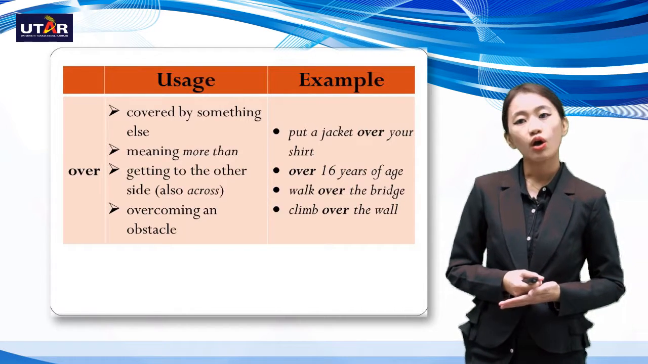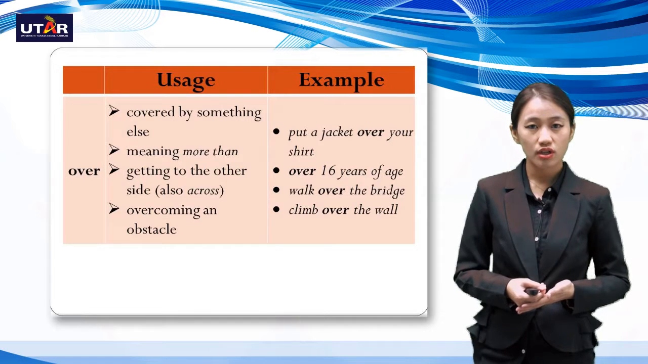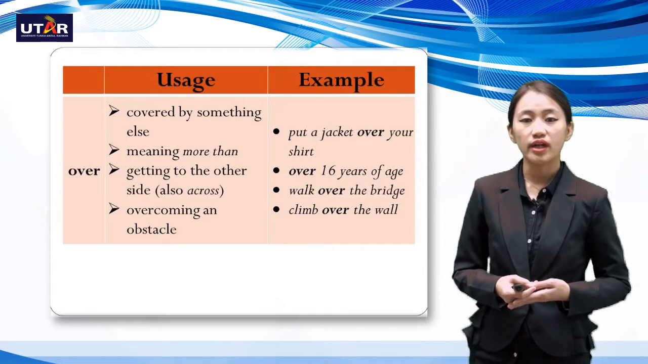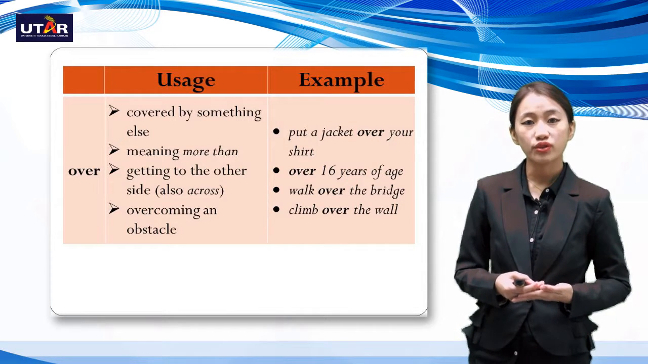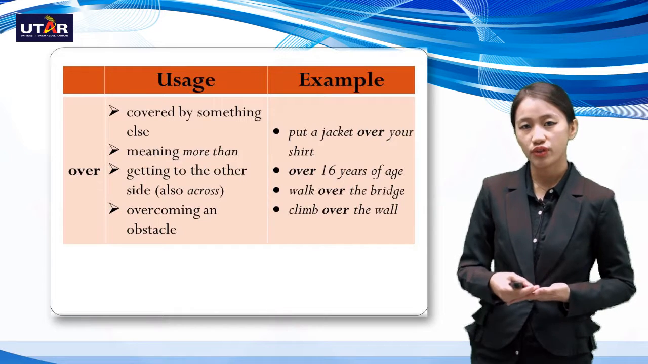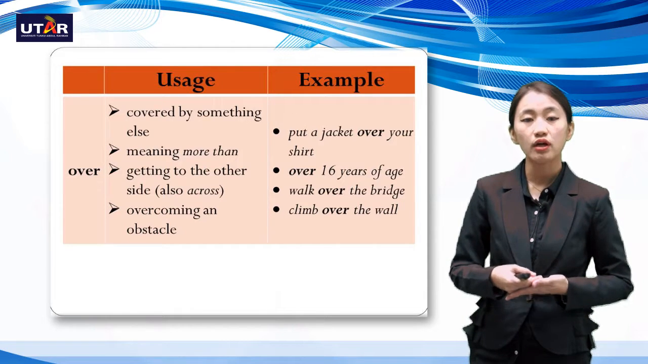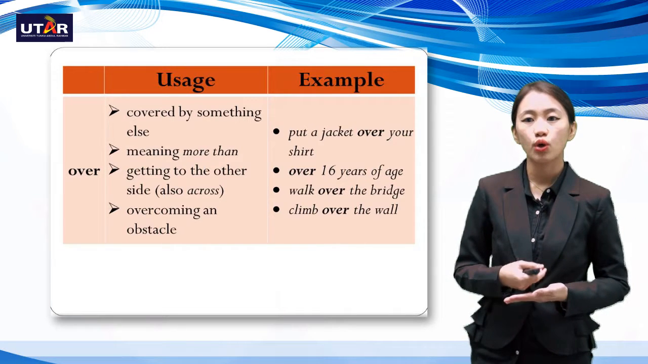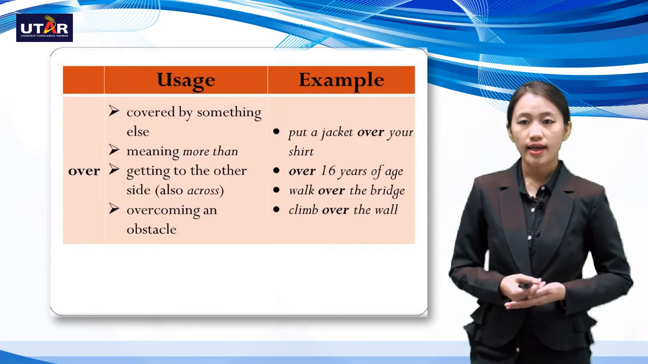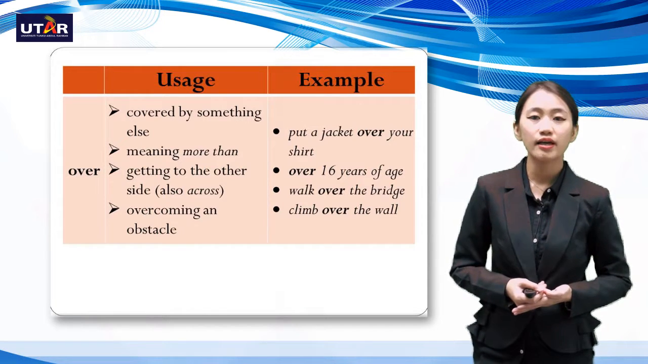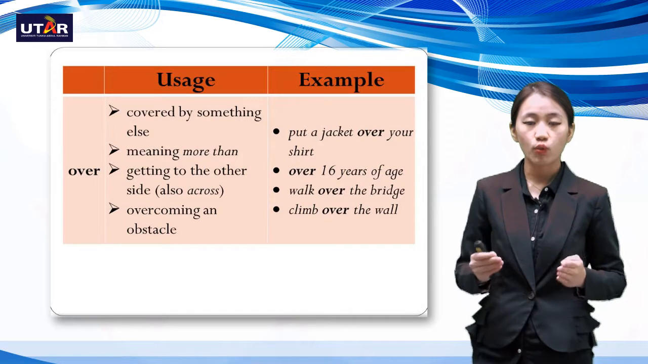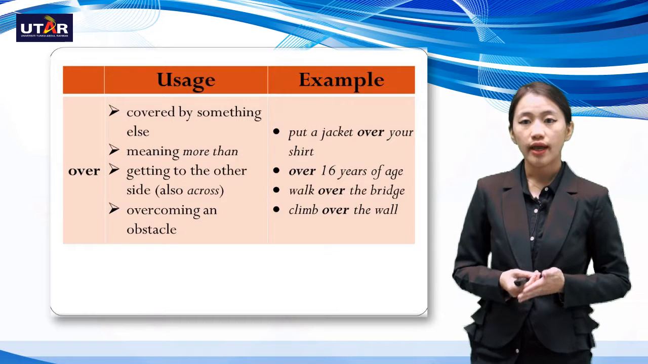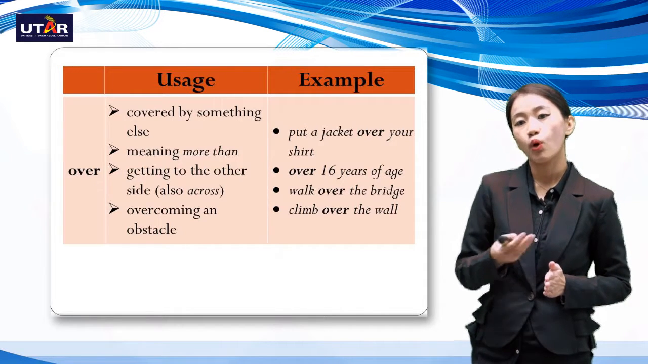So for example, over 16 years of age. So this will be the usage of over. Furthermore, getting to the other side would be walk over the bridge. So when you walk over the bridge, basically you are going across something. So from one point to the other, you are actually going over the bridge. And overcoming an obstacle would be climb over the wall. So you have a wall, the wall is basically the obstacle, of course, so you would want to go over it.